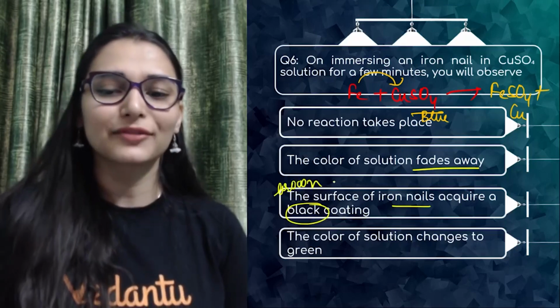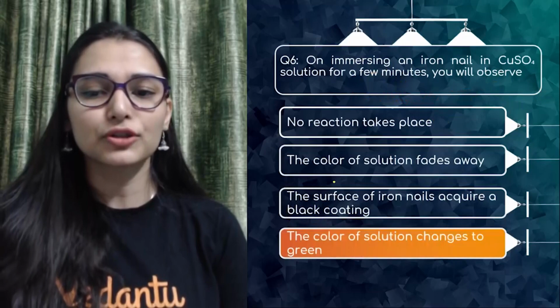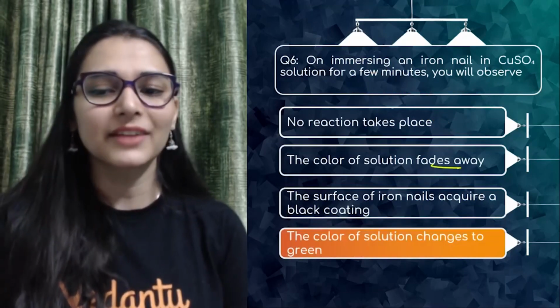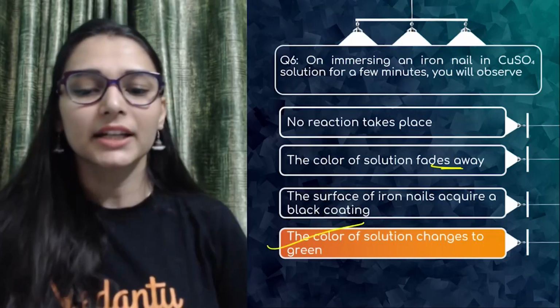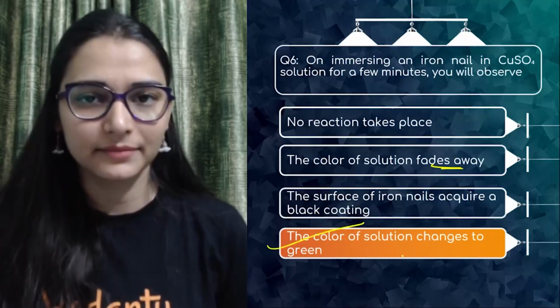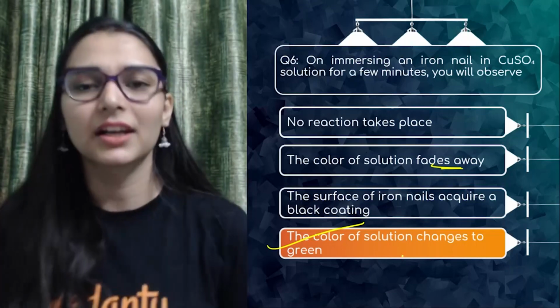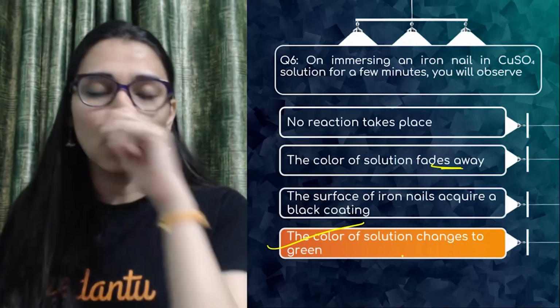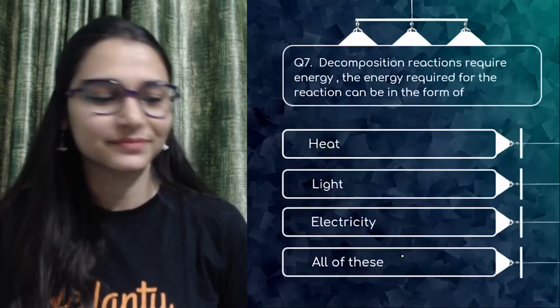That would be because of deposition of copper, and the color of the solution changes to green. Fades away means it becomes a little lighter, not completely disappearing. It just changes to pale green. In "fades away", they are considering it complete, as if it gets colorless. But what happens? Copper sulfate is blue, ferrous sulfate is pale green. That is going to change, right?